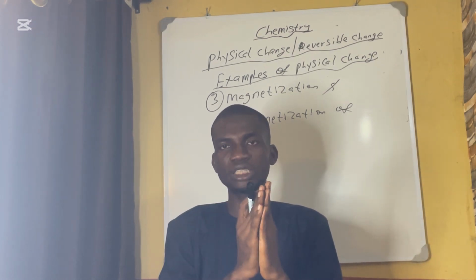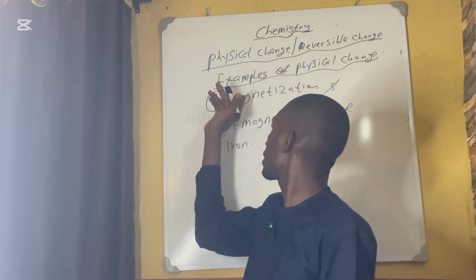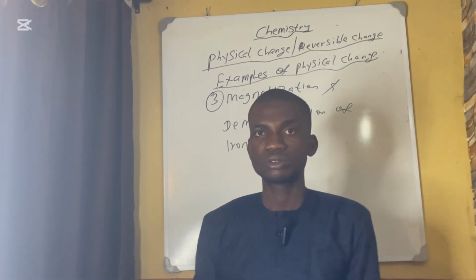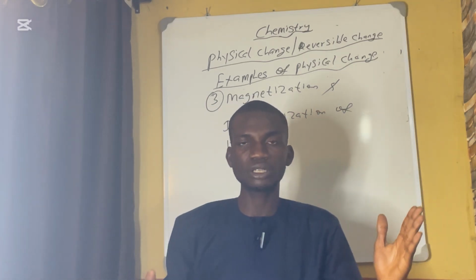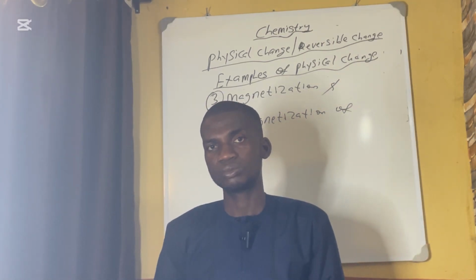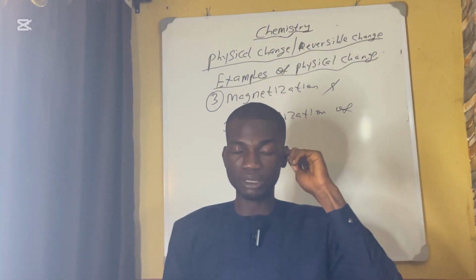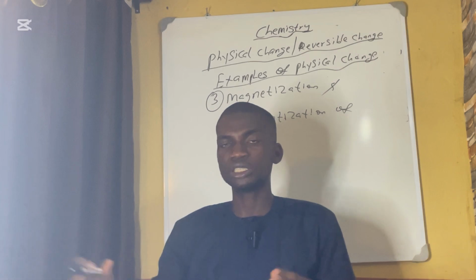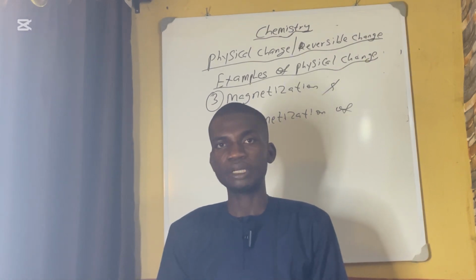That is magnetization. You can separate them, demagnetization. When you separate, you still get your iron and magnet. Nothing was formed. That is physical change or reversible change, whereby after the reaction, nothing new was formed at the product.